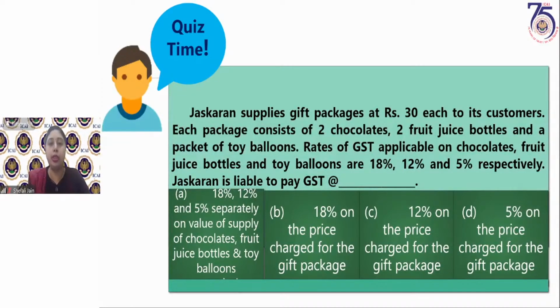So they are not naturally bundled in the ordinary course of business. Second test is whether a single price has been charged for them. Yes, a single price has been charged for the entire gift package, that is rupees 30. Third is whether their price is separately known to the customer. With the information given, you can only see that one price is charged from the customer. They are not aware of the individual prices. So the rate of tax applicable is that of a mixed supply, which is the highest rate of tax. Highest rate of tax is 18%. So the rate of tax applicable here is 18%. That is option B.